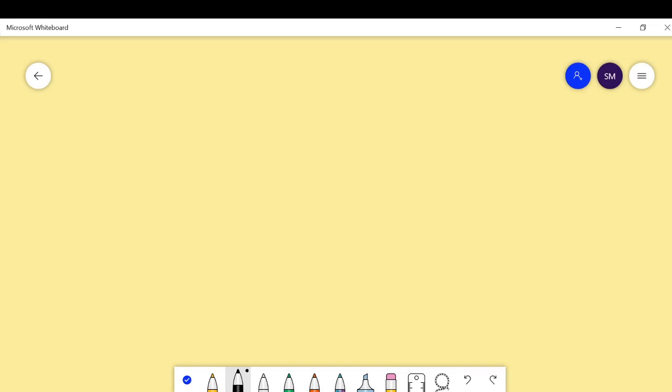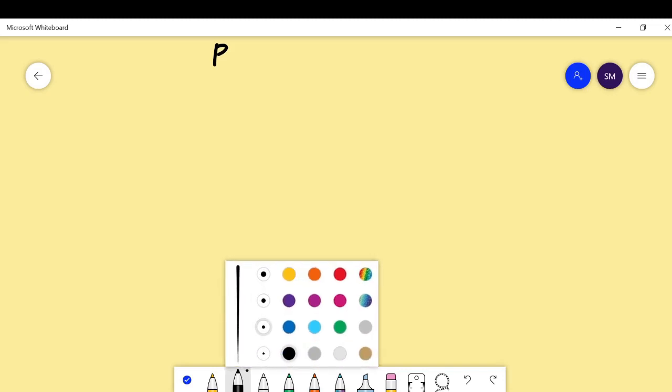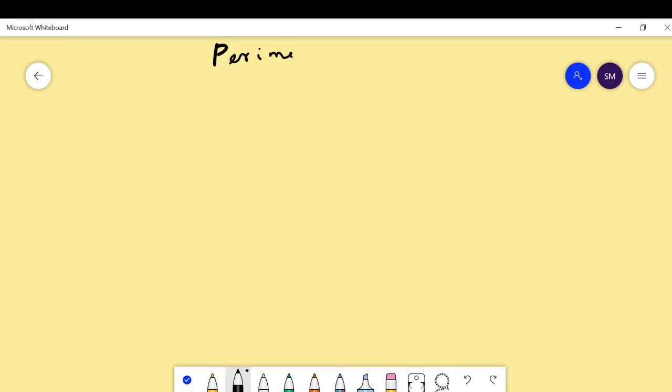So dear students, in this class we will discuss mensuration, perimeter and area. Perimeter and area. Perimeter of a rectangle is.